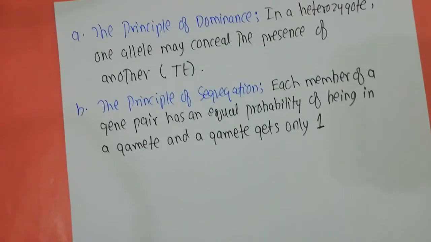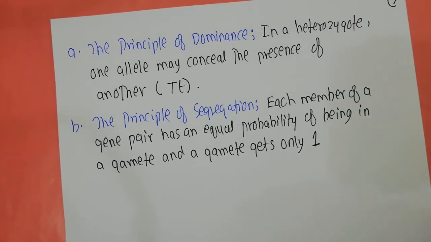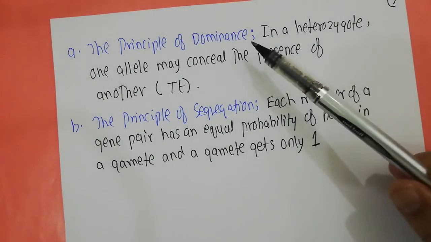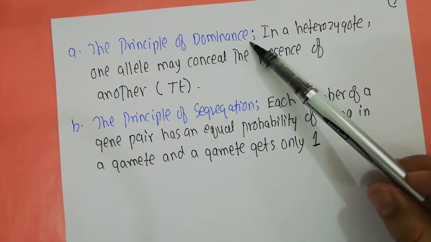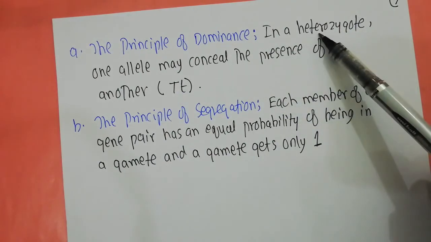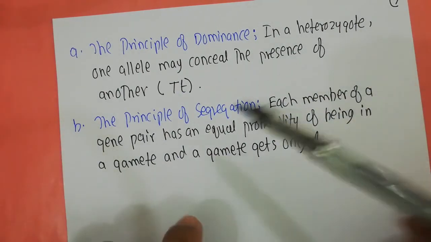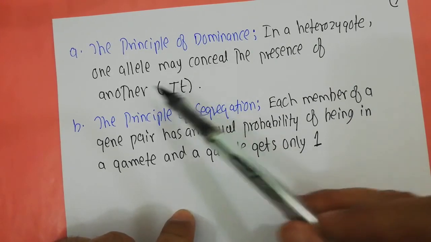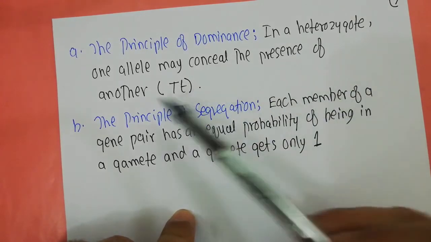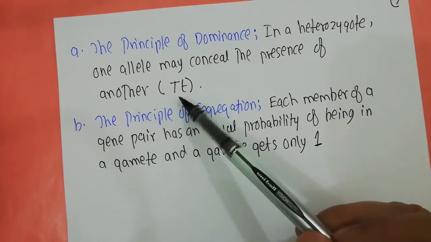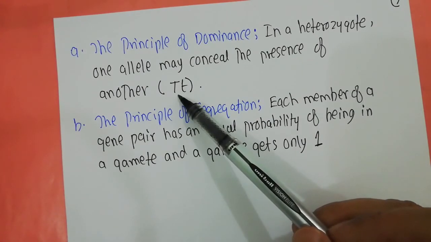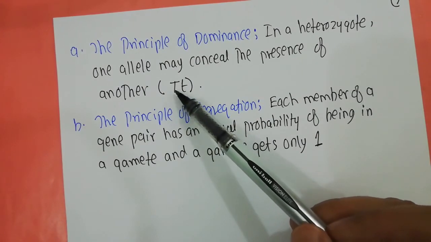Now, from these observations, Mendel deduced the principle of dominance, which states that in a heterozygote, one allele may conceal the presence of another. That is what we see when the condition is heterozygous.